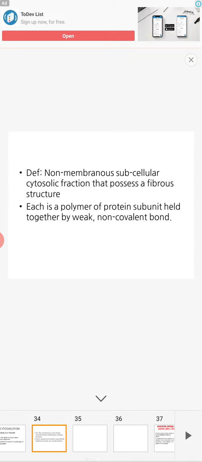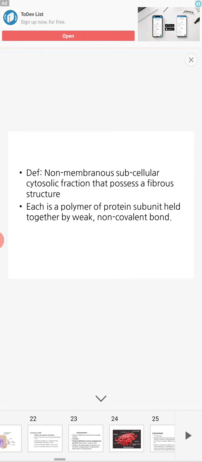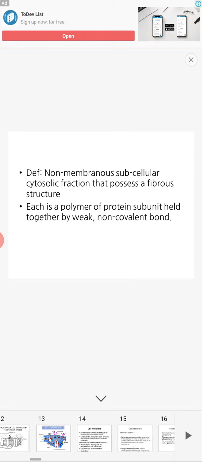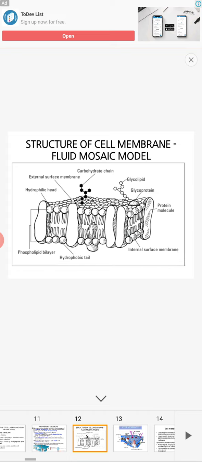The main question that comes in this chapter is the fluid mosaic model of the cell membrane. You should remember the structure is important. You have to write the structure. Mainly you can include the phospholipid bilayer, which contains cholesterol, glycolipids, glycoproteins, the hydrophilic head and hydrophobic tail. You have to mention the protein briefly, but the diagram is very important.